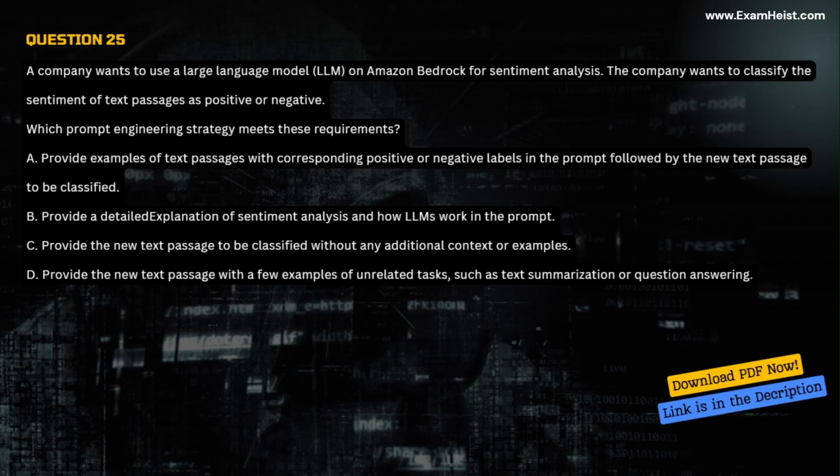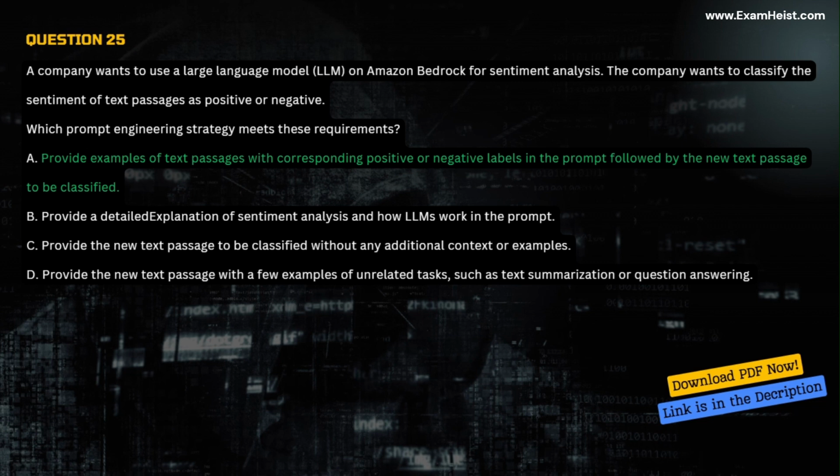A. Provide examples of text passages with corresponding positive or negative labels in the prompt followed by the new text passage to be classified. B. Provide a detailed explanation of sentiment analysis and how LLMs work in the prompt. C. Provide the new text passage to be classified without any additional context or examples. D. Provide the new text passage with a few examples of unrelated tasks, such as text summarization or question answering.